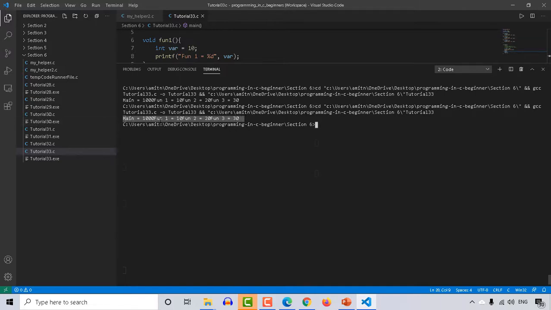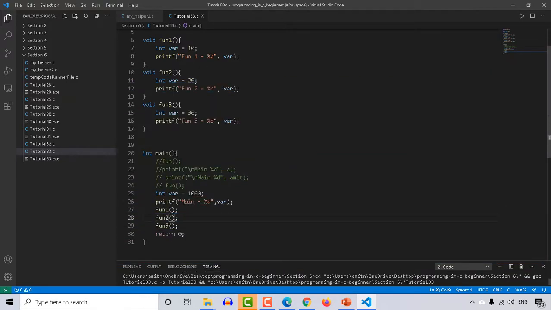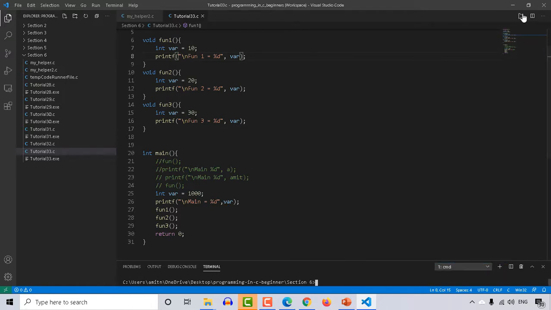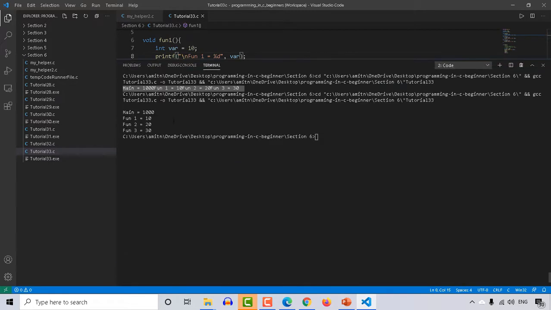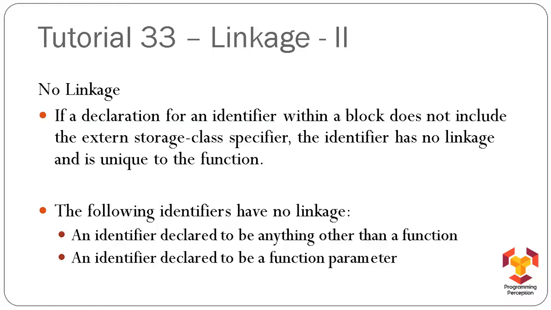You can see that fun1 is equal to 10, fun2 is equal to 20, fun3 is equal to 30, and main is equal to 1000. So definitely it's giving the output, and this output is telling us that if we don't provide any static or external keyword to the variables declared inside a function, to the identifiers inside a function, then the scope of those identifiers will belong to the function itself and nowhere else. Let me run this one more time, and now you can see the output. It's quite clear now. So that was all about external linkage and no linkage.